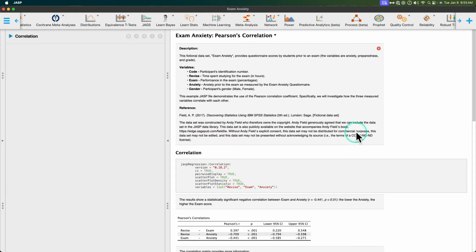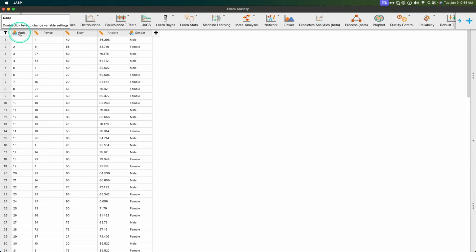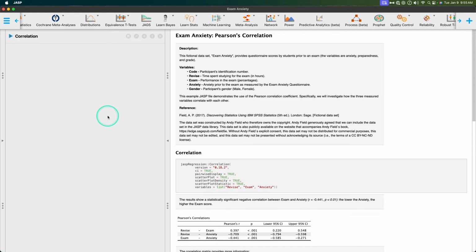But anyways, this is from Andy Field's Discovering Statistics Using SPSS Statistics, right? So this is a fictional data set, and we've got several variables. So let's go ahead and open up the variables here. We've got code, revise, exam, anxiety, and gender. Let's go back to the output here, because this is going to go away once we open up process, and you can see it's available to click on.